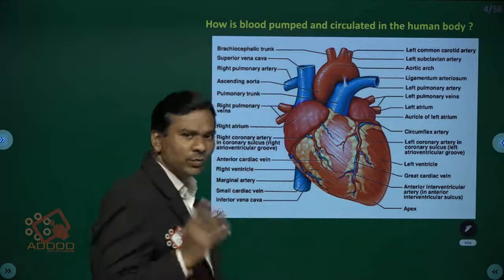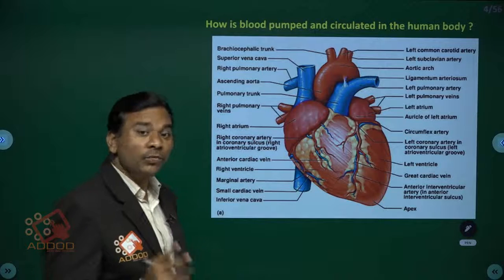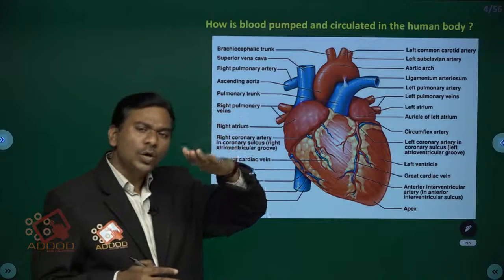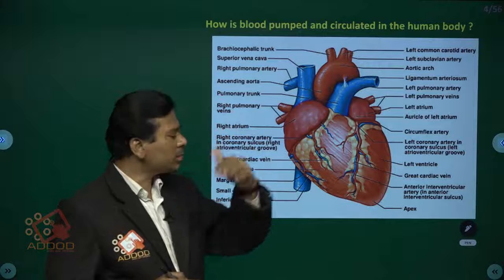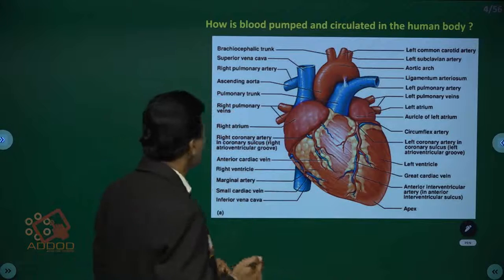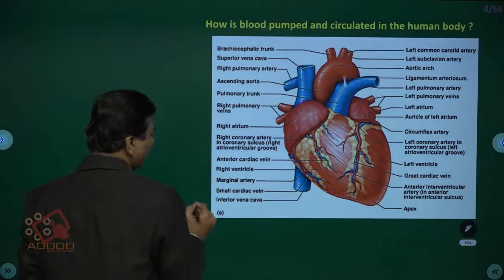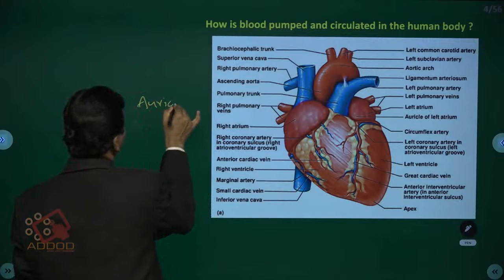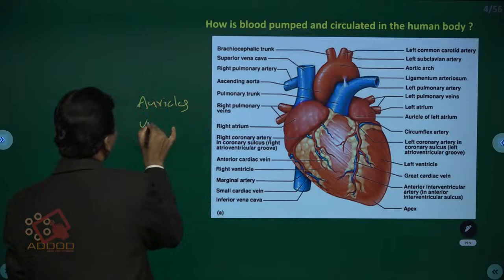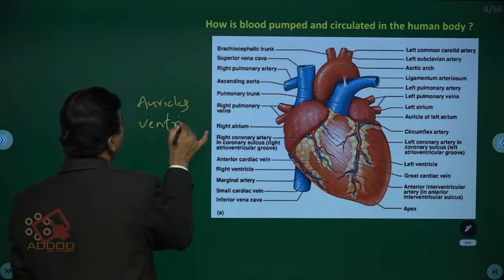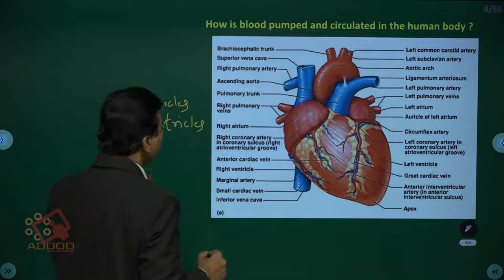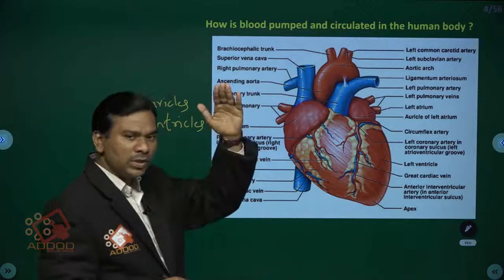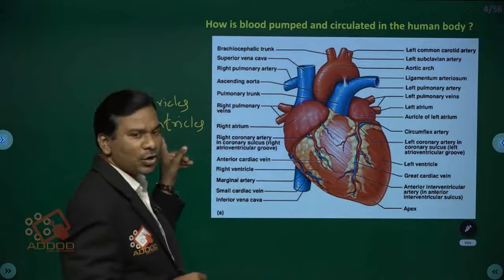The heart is divided into 4 chambers by grooves. Above 2 chambers are present, and below 2 chambers are present, children. The above 2 chambers are called auricles. The below 2 chambers are called ventricles. Auricles is the plural. Above 2 chambers are called auricles. Below 2 chambers are called ventricles.